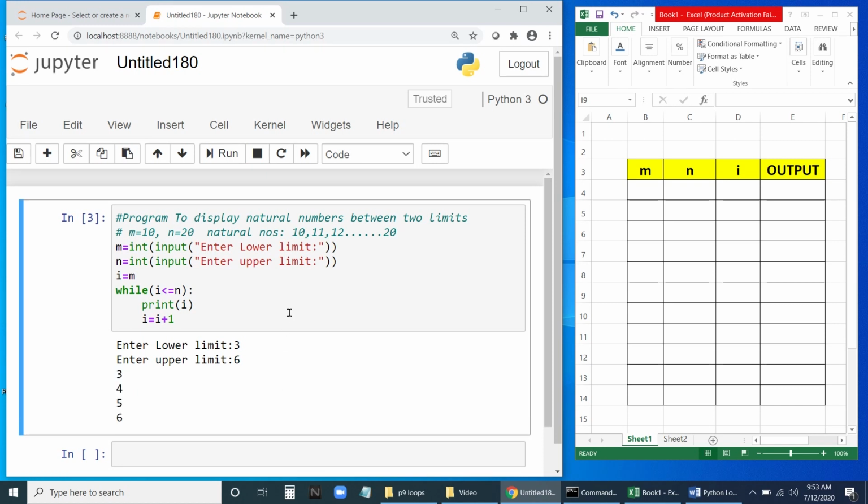Now what exactly are we doing? Let us analyze this. We have a table here, on the right-hand side you can see the Excel sheet. We have m, n, i. So what are the variables here? m is there, n is there, i is there. Then the output we are printing.